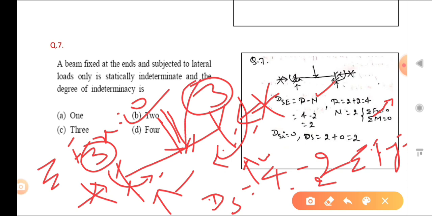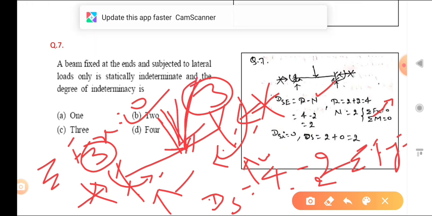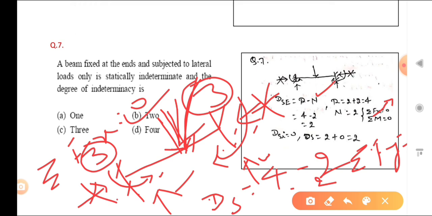If forces were like that, then it would be 3 plus 3, 6 minus 3, which is equal to 3. But it is given that only lateral loads are there, so in that case 2 is the answer.